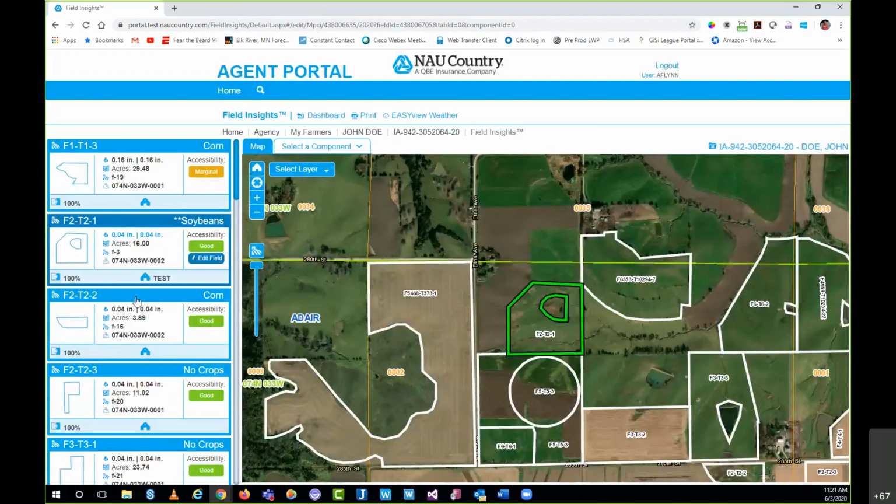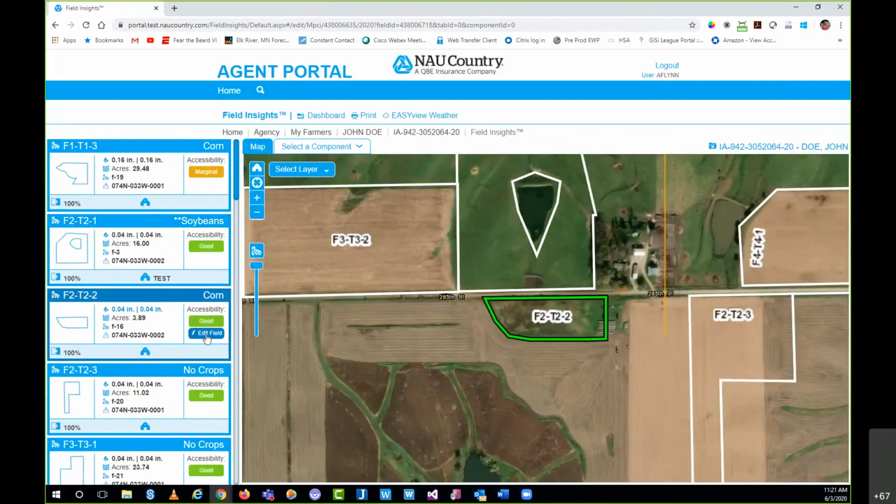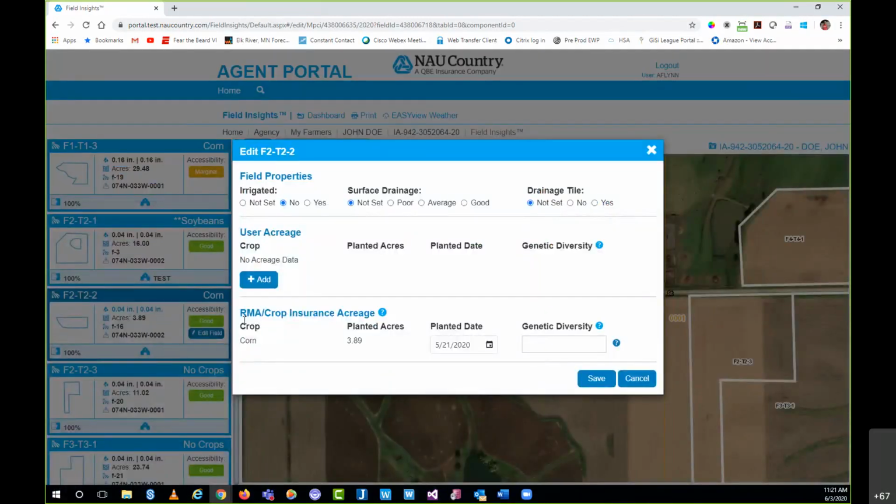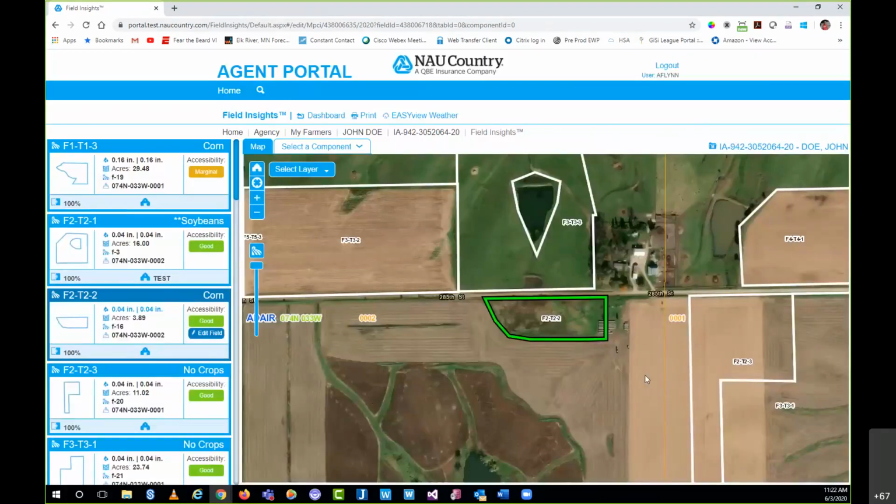And then last but not least, I'm going to grab one more field and just show you. I'm going to jump back in that edit field button. This is a good example of the user, John Doe here, didn't worry about inputting any information because he knew that his agent was going to get his acres reported in Hydra Pro. In this case, you can see the corn acres came in, so we would just use the corn acres as the actual acreage or the crop for that field. So again, you also are not required to put in the crop if we can get a crop insurance acreage data to pre-fill for us, which will happen automatically every time acres are reported from within Hydra Pro.